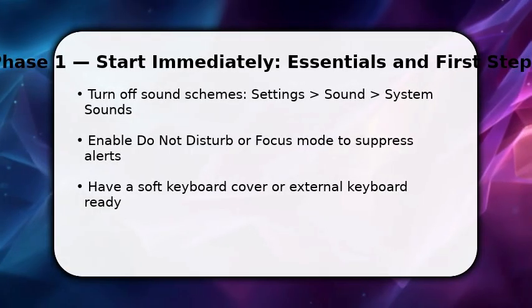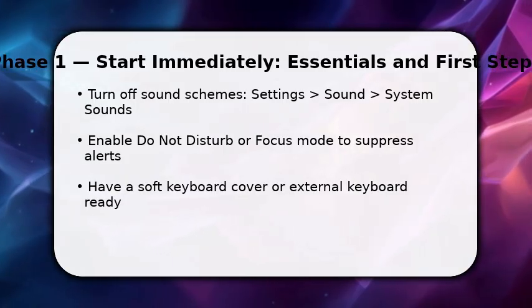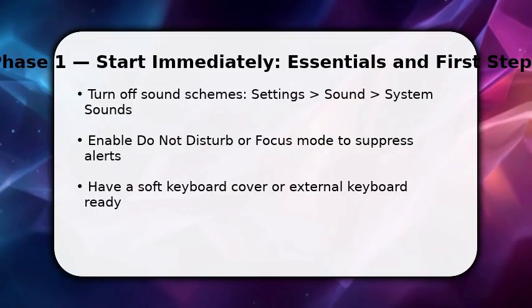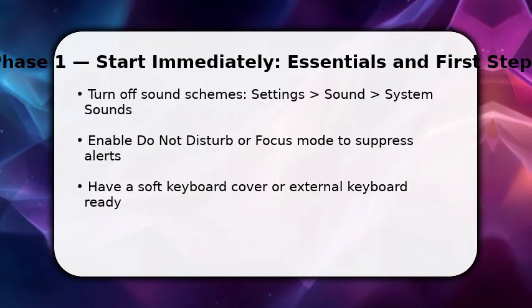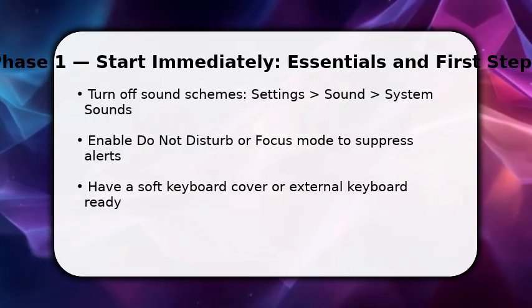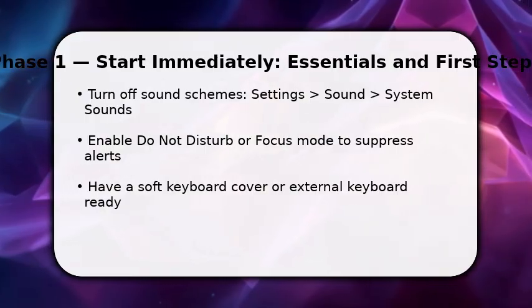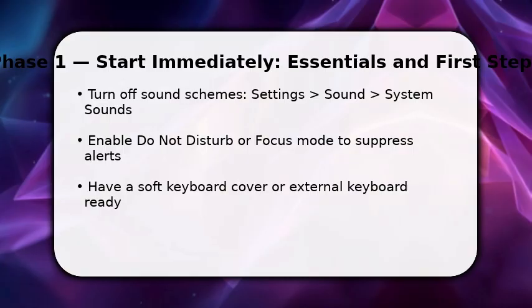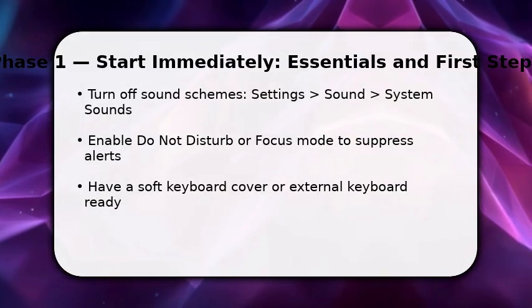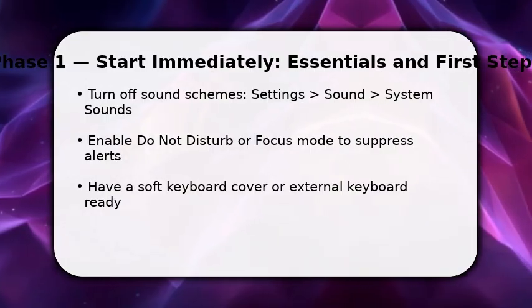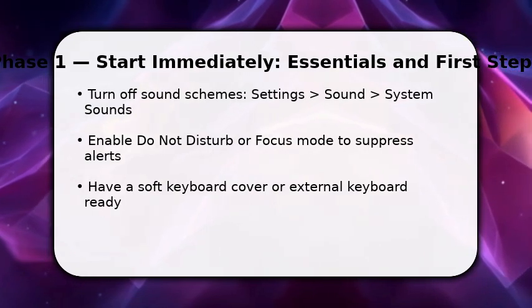You start now by cutting the obvious noise sources so you can isolate the keyboard sound. First, mute system and keyboard feedback sounds in settings. This stops click tones at the OS level. Once done, enable Do Not Disturb or Focus so notifications won't trigger. Make sure you have a keyboard cover or external keyboard standing by. They change tactile noise. By handling these basics immediately, you remove both software and simple hardware contributors before deeper fixes.